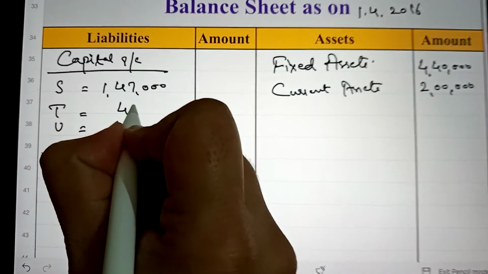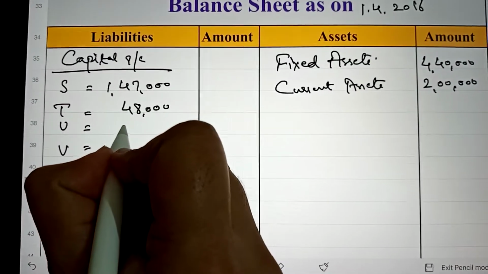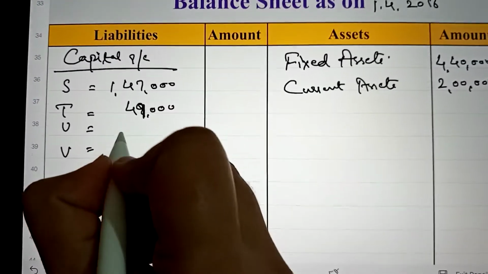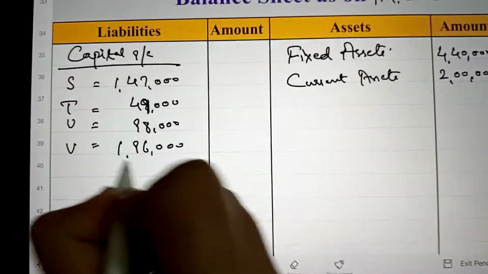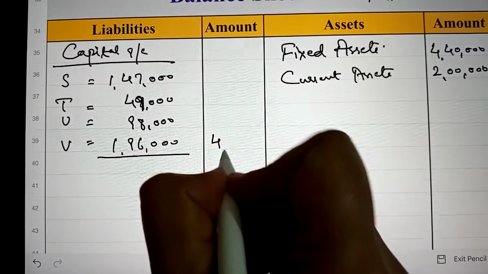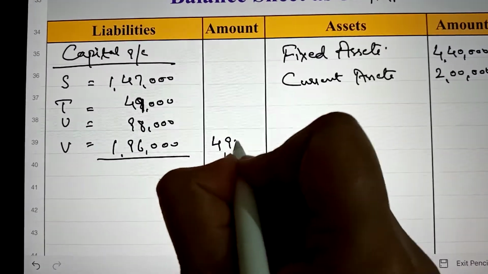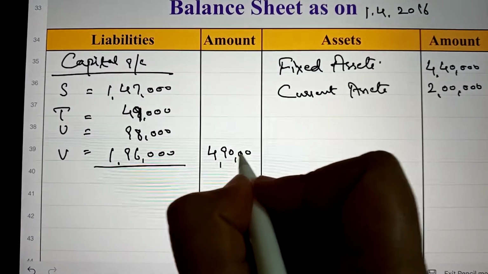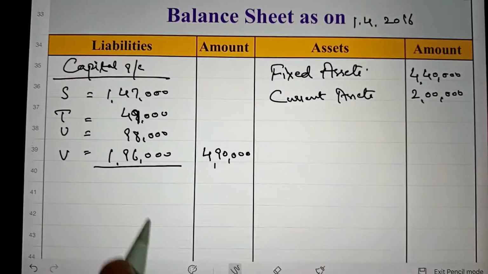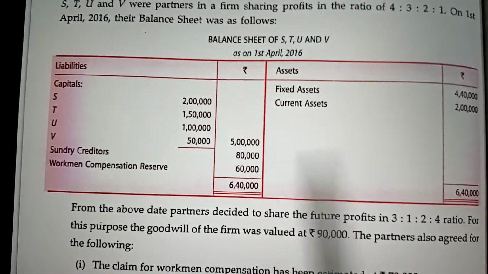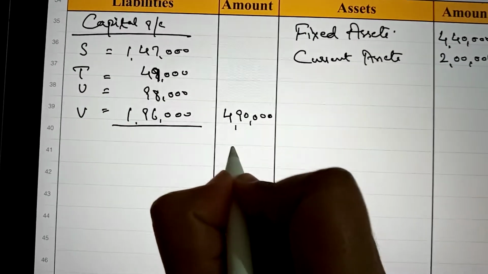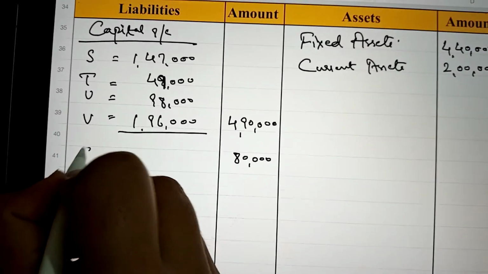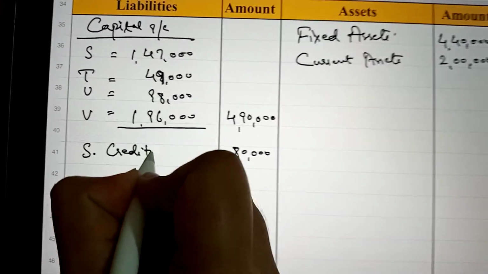1,47,000, 49,000, 98,000 and then 1,96,000, and the total is 4,90,000. Next, creditors are given as 80,000. There is no increase or decrease in creditors, so 80,000 will be written on the liability side as sundry creditors.